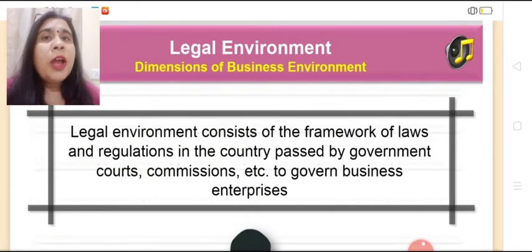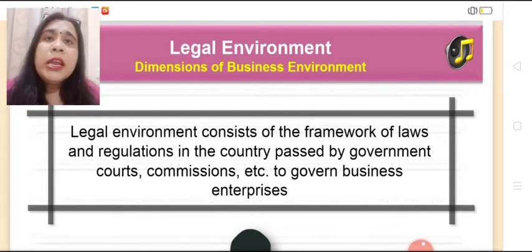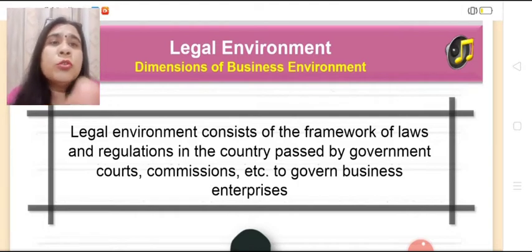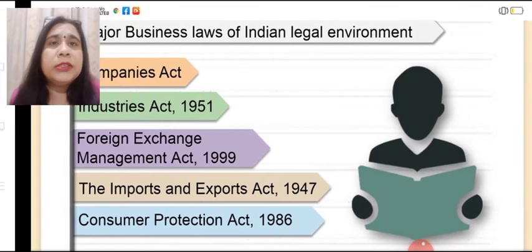Now the last environment, that is legal environment. Remember, legal is entirely related to law. What does law say and how does law affect the business? Legal environment consists of the framework of laws and regulations in the country passed by the government, courts, commissions, etc. to govern the business enterprises.